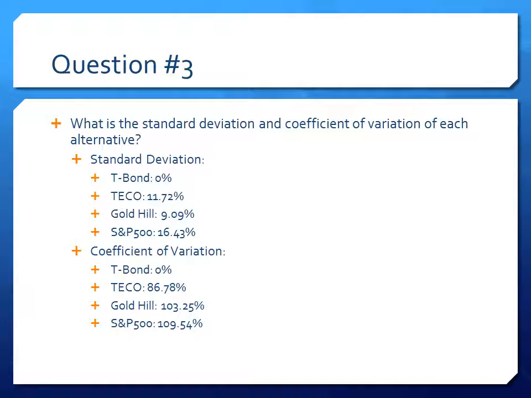Question 3 asks, what are the calculated standard deviations and coefficients of variation of each alternative? T-bond has a 0% standard deviation, TICO 11.72%, Gold Hill 9.09%, and 16.43% for the S&P 500. T-bond has a coefficient of variation of 0%, TICO 86.78%, Gold Hill 103.25%, and 109.54% for S&P 500.